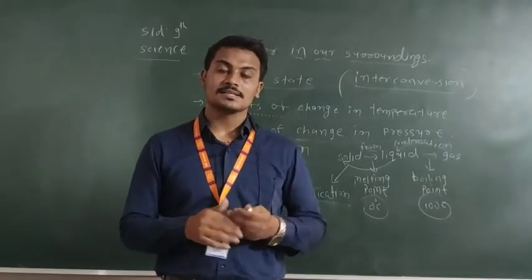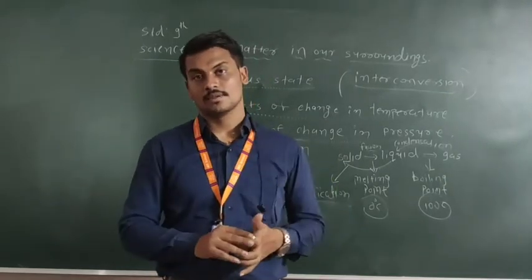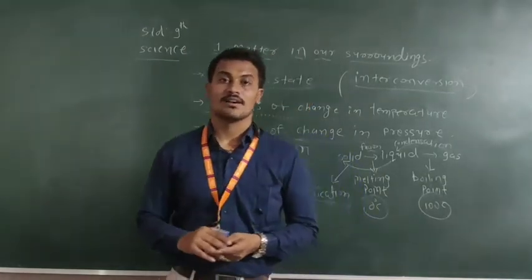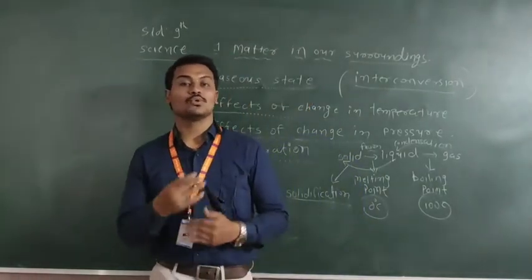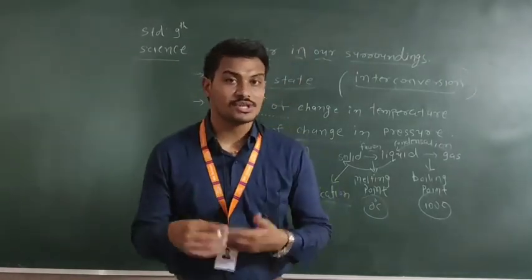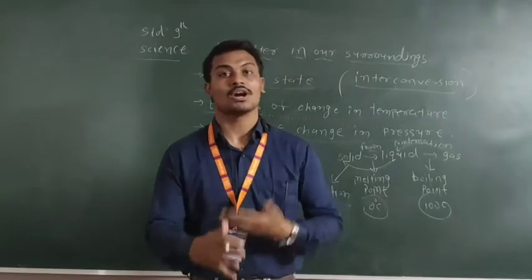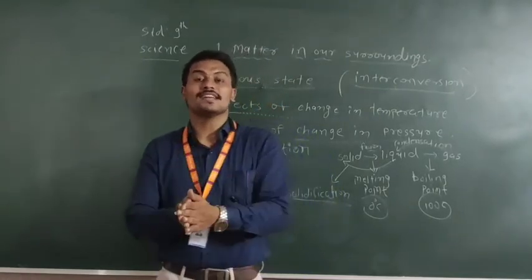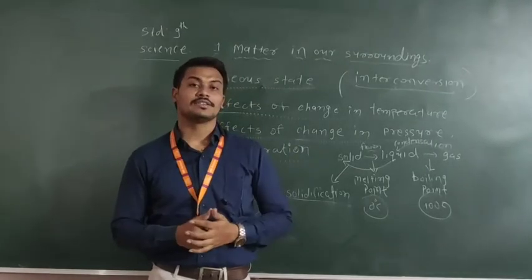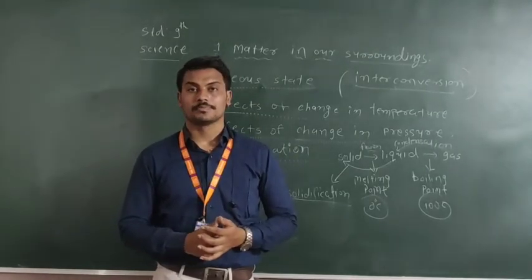At 100 degrees Celsius, liquid is converted into gas. But what is evaporation? Evaporation is the process when liquid is converted into gas, but without reaching the boiling point, 100 degrees Celsius. Before that, it is converted into gaseous form. That is known as evaporation.